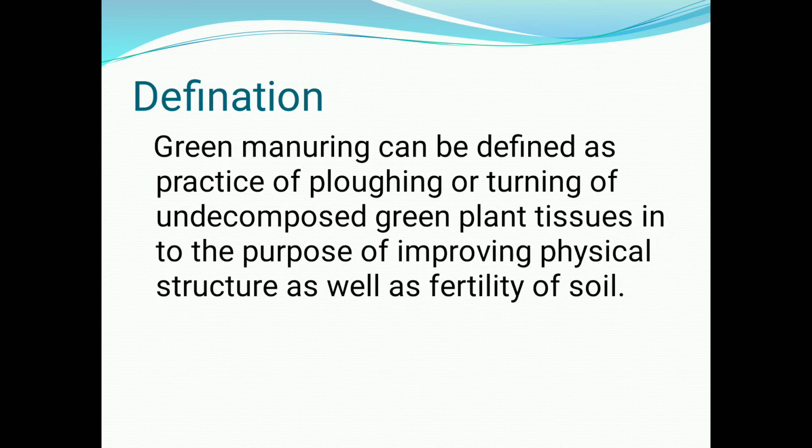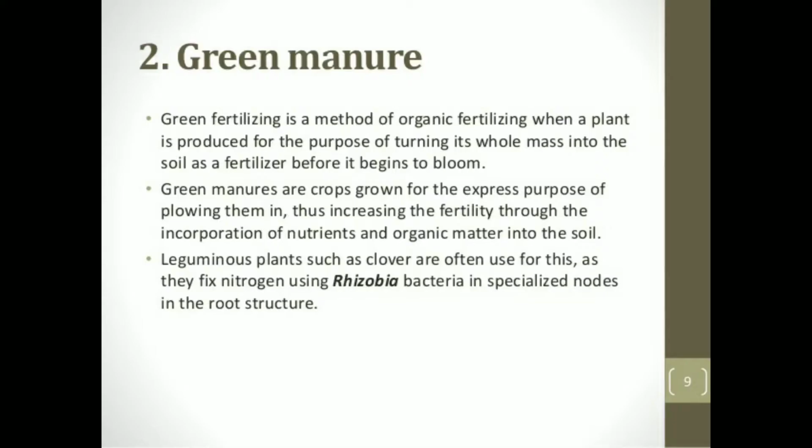We are doing the practice of plowing or turning of undecomposed green plant tissue, that is, green manuring crops are incorporated into the soil to improve the physical structure as well as the fertility of the soil. See, green fertilizing is a method of organic fertilizing when a plant is produced for the purpose of turning its whole mass into the soil as a fertilizer before it begins to bloom. Green manures are crops grown for the express purpose of plowing them in, thus increasing the fertility through the incorporation of nutrients and organic matter into the soil.